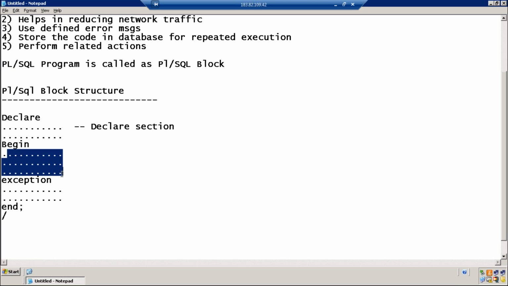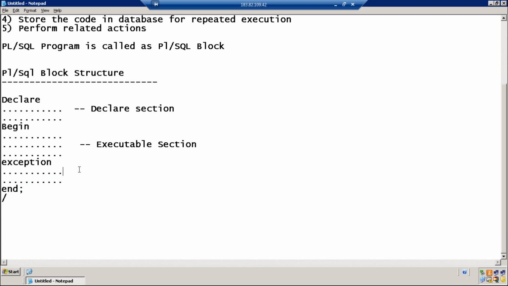Lines between begin and exception are called the executable section. Lines after the exception keyword are called the exception section. So Jamal, it is a combination of how many sections? Three sections: declare section, executable section, exception section.